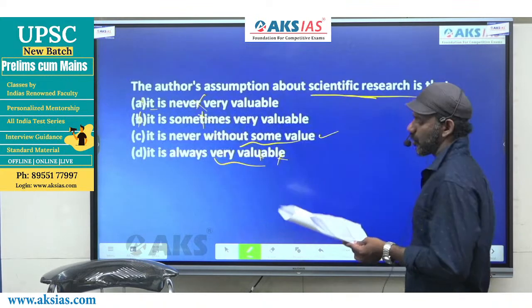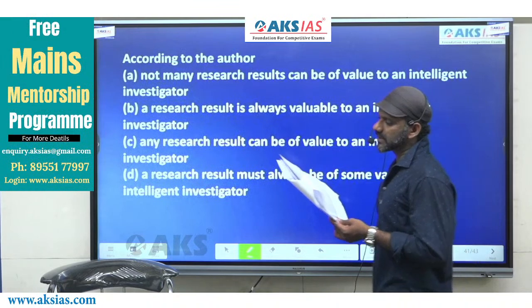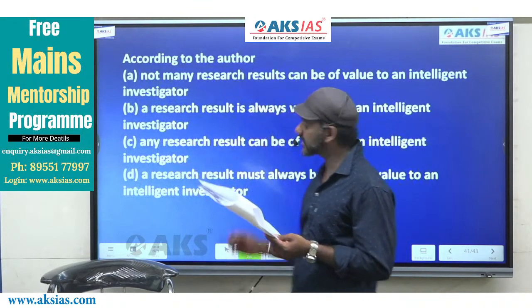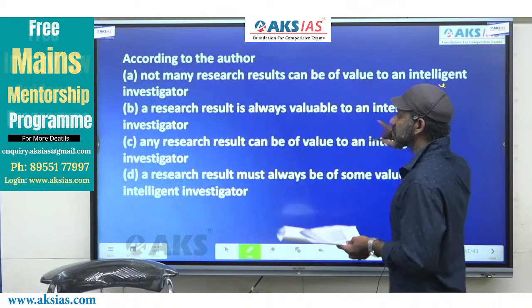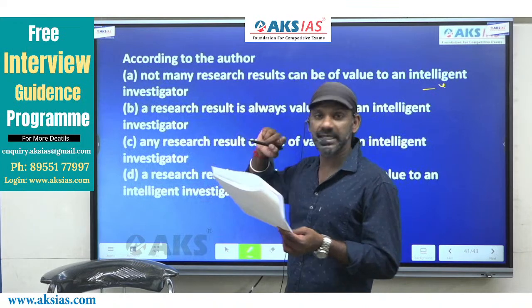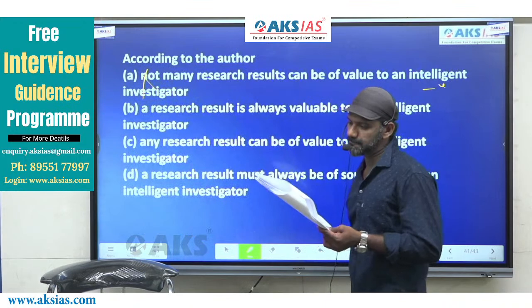Come to option A. A says, not many research results can be of value to an intelligent investigator. This is negatively charged. That sentence is positively charged. From a positive statement, we cannot go for a negative conclusion. Option A is eliminated.